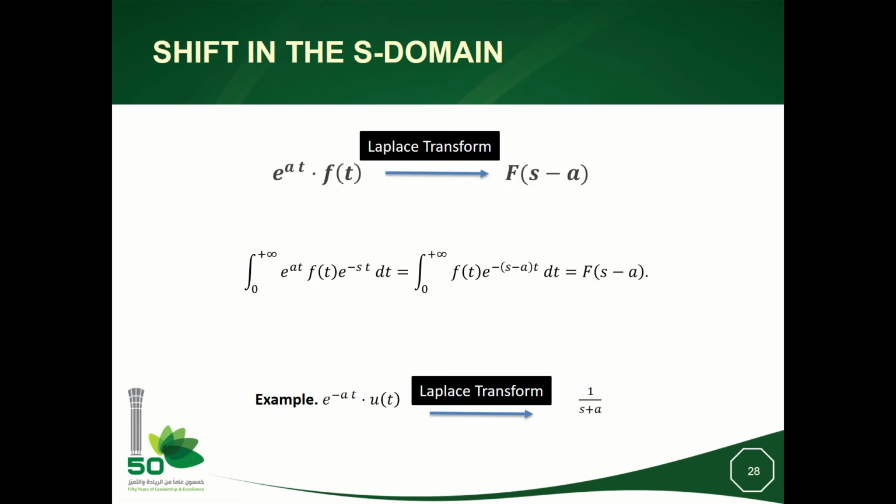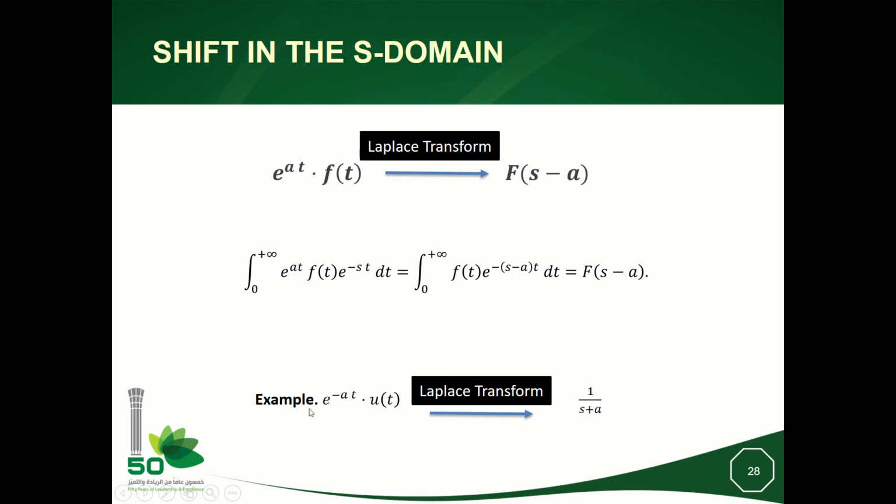Shifting in the S domain. The shift in the S domain, or the shift in the frequency domain, results when we multiply the function in time by an exponential function of time. The proof is too easy. We have just to compose the definition of the Laplace of this function, which is this. And then we gather the two exponentials, and it appears exactly as the Laplace transform F of S minus a by definition.